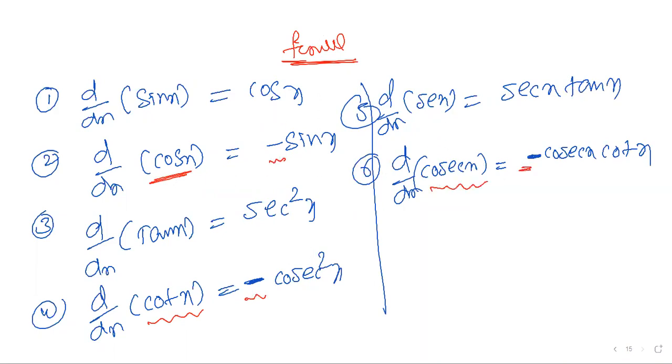Simply, I'll give one logic to remember any time. Here also there is a C, and here also there is a C. Simple. Wherever C comes at the starting, you'll have a chance of minus. This is one of my favorite logics. Other than C, anything else is positive. sin x gives cos x, cos gives minus sin x, tan gives secant square x, cot gives minus cosecant square, secant is positive, cosecant gives minus cosecant.